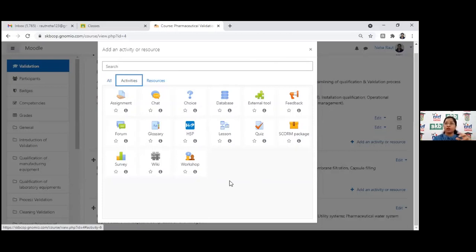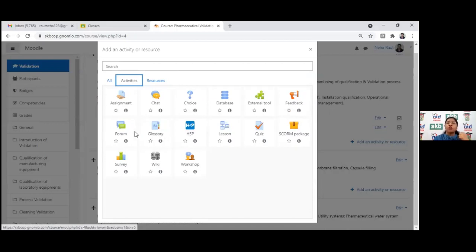Database. If I would like to collect data from students, about how many things they have, they can create a single database on a single page. Feedback is very important nowadays, as ICT is very helpful in that way, that we can take feedback for anything before the program, after the program, even during the program. And it is again required by NAAC and NBA. So that feedback we need to mention, or provide the links on the college website. That time it's really helpful.